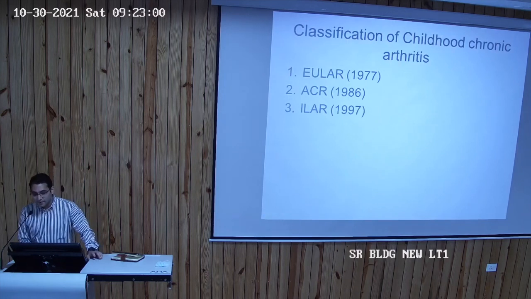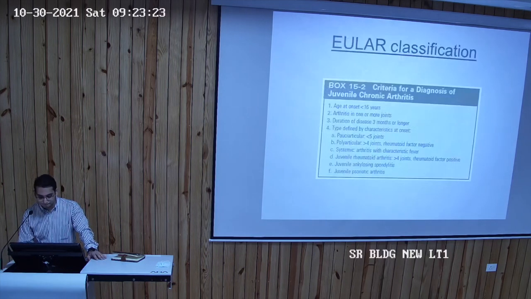So classification of arthritis जो था, this is quite old. It's 1977 में एक EULAR criteria था, 1986 में ACR, which is the American College of Rheumatology criteria था, and 1997 में ILAR criteria है, which is actually the one we are still using right now for arthritis classification. So ILAR is International League Against Rheumatism.